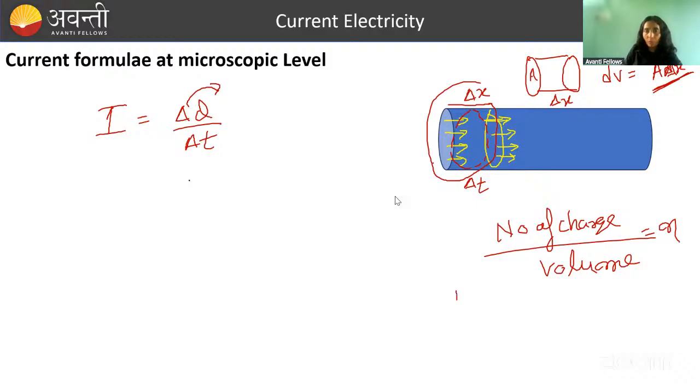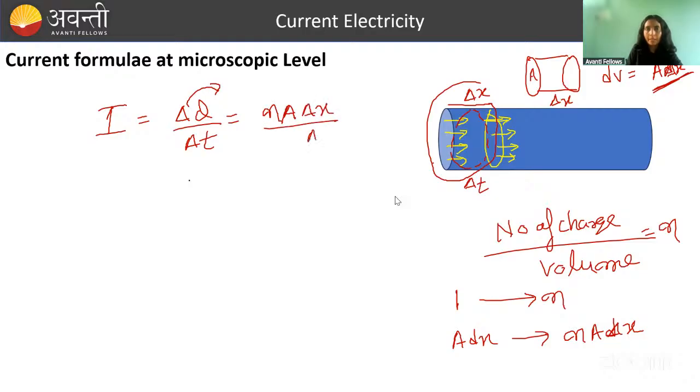Now in unit volume, how much charge is there? Free charges n. And in A delta x volume, how much charge will there be? N A delta x, okay? So delta q, what will you write? N A delta x, divided by delta t.